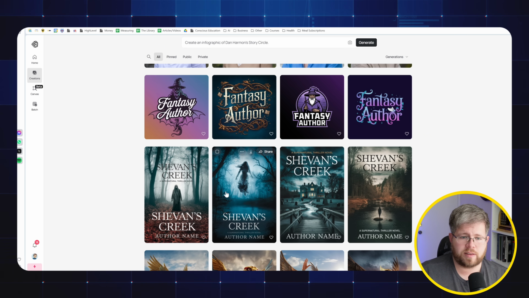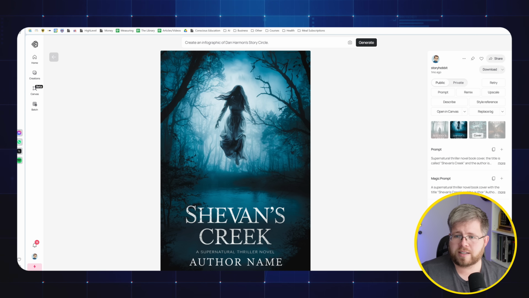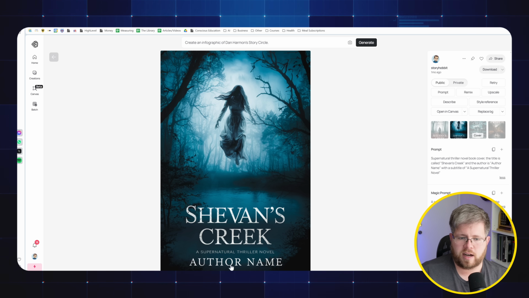So let's start with this one. This one's probably my favorite of these four of the supernatural thriller type. That is just awesome, so haunting and just amazing. Now, one of the things Ideogram does is have this thing called a magic prompt. You put your prompt in, and if you have the magic prompt turned on, it will take that prompt and expand it and make it even cooler. You can see over here on the right, we have my original prompt, pretty simple: supernatural thriller novel book cover. The title is called Shevins Creek, and the author is author name, with a subtitle of a supernatural thriller novel. By the way, you can see it got all of that text correct.